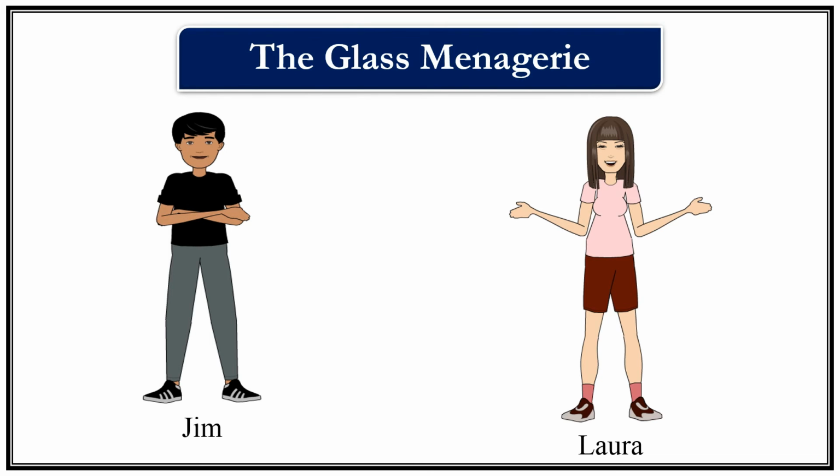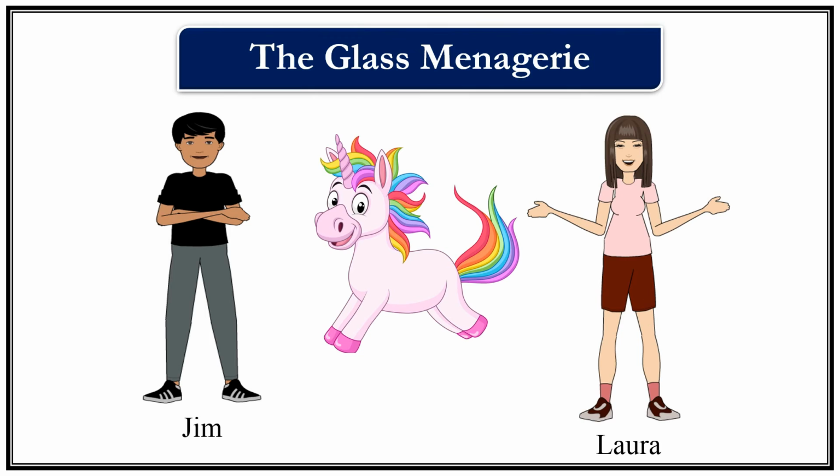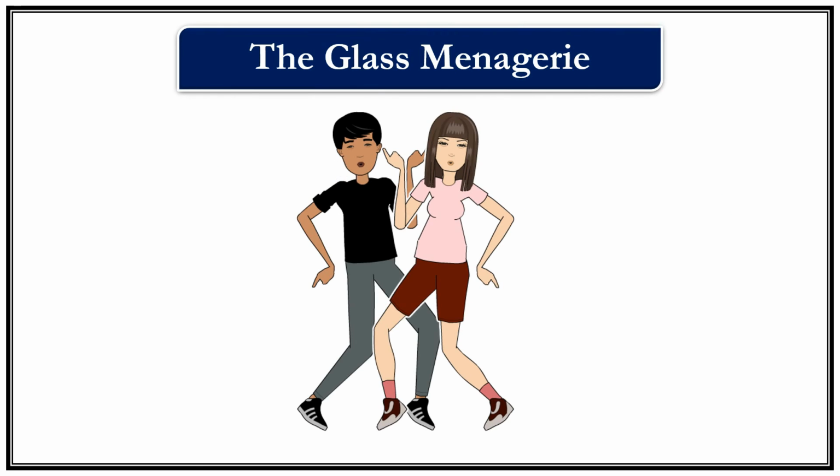Laura shows Jim her glass collection and lets him hold the glass unicorn. This glass unicorn is her favorite toy, and Laura has some special attachment to it. After that they hug each other and they begin to dance. As they dance, however, Jim knocks over the unicorn and accidentally breaks off its horn. They continue their dancing, and in course of time, Jim becomes passionate and kisses Laura.